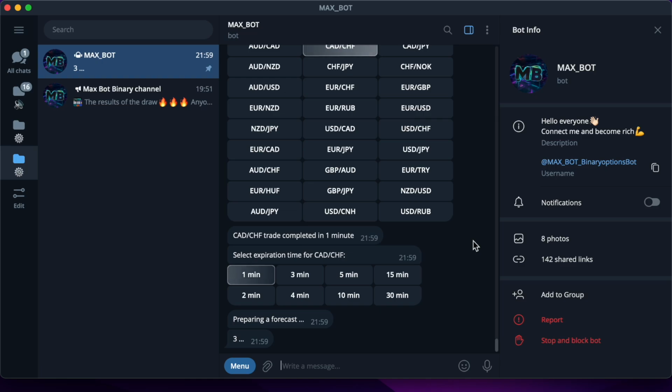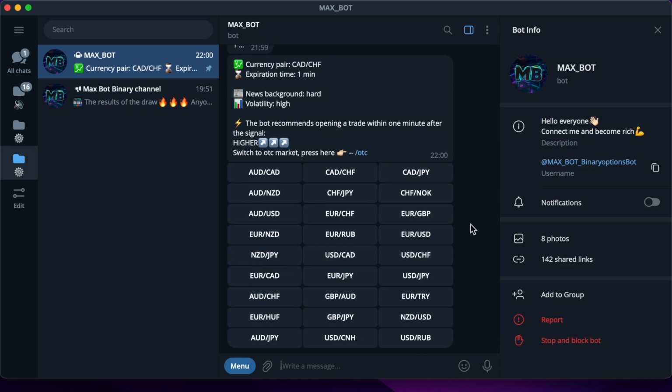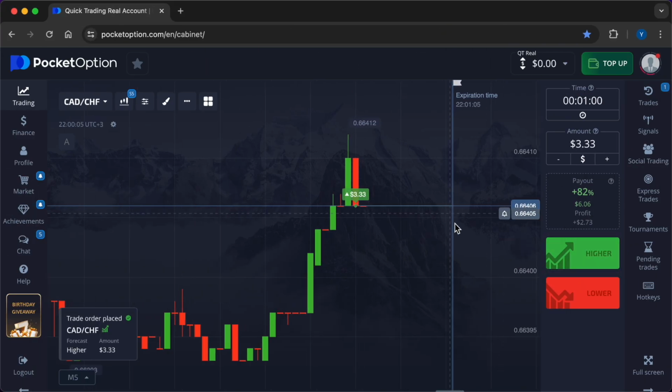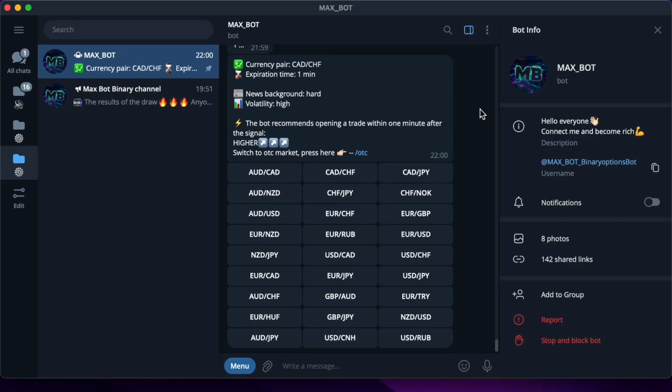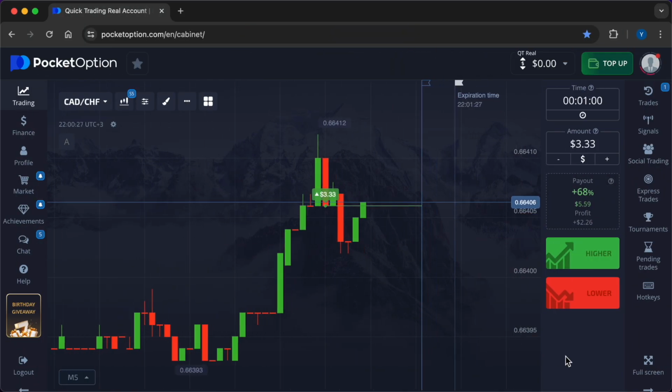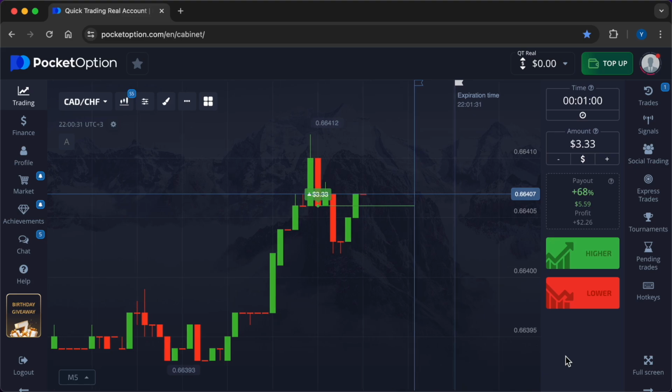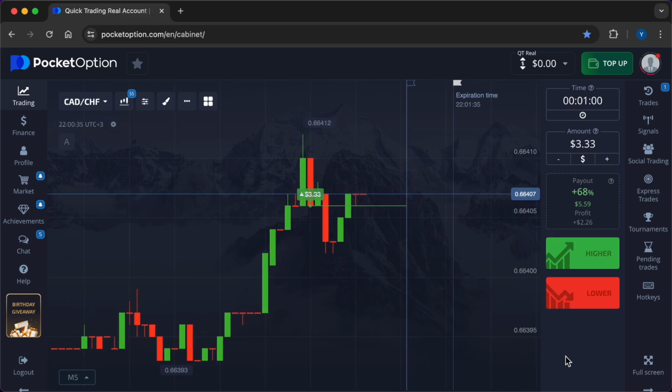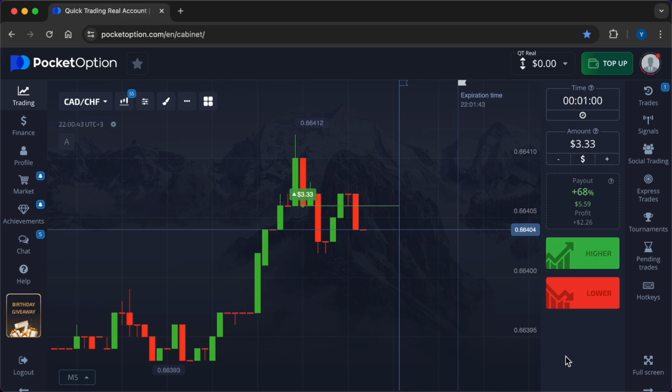Meanwhile, I get the profit again and enter a new trade. The signal from the bot is higher. Elections are among the most significant political events affecting the market. The uncertainty surrounding election outcomes and the potential for changes in government policies can lead to increased volatility. For example, during a presidential election, investors might speculate on the economic policies of the candidates, such as tax reforms, trade agreements, and fiscal policies.